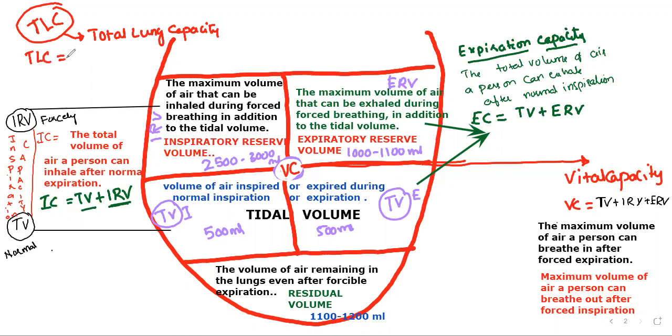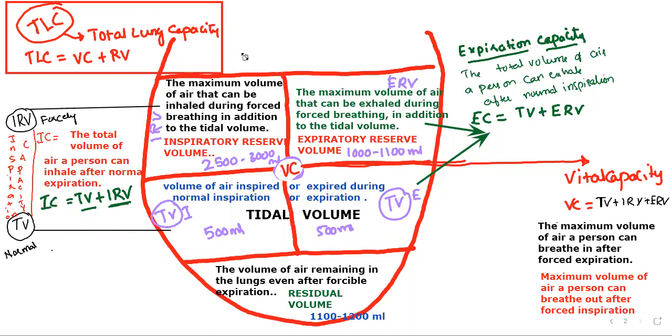Simply we can say here TLC equals VC plus RV. Did you notice this? Total lung capacity, vital capacity plus residual volume.